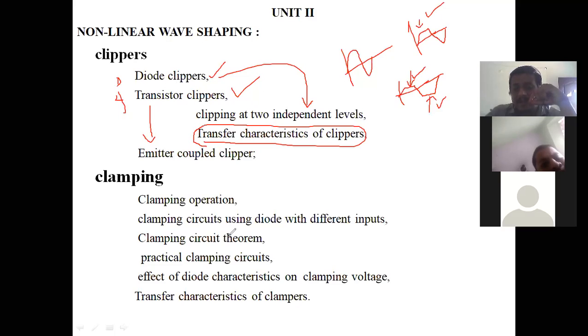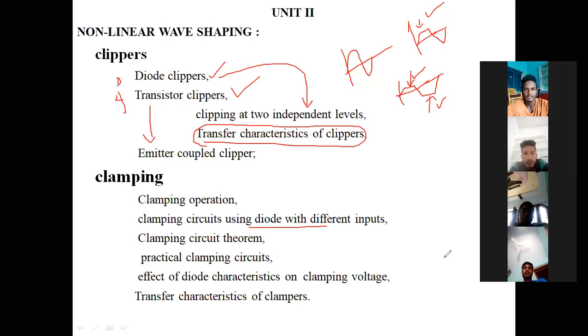Similarly, the clamper. In the clamper, you won't find the transistor. It will be simple, only by using the diodes. By using diodes, how we will clamp our output voltage. That means we will change our reference value at the output terminal. That we will see in the diode clamper, by using only diodes.